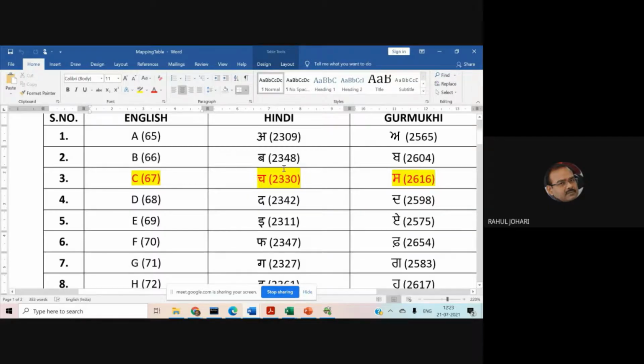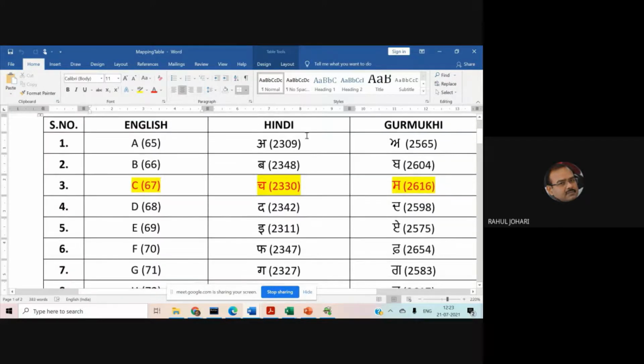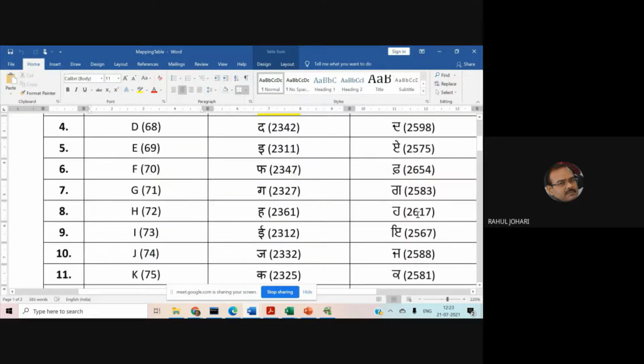And these are Unicode values. The ones written within the parenthesis are the Unicode values. So we went to unicode.org, where the Unicode values are already present, because we don't have ASCII values for it. So we took the help of the Unicode values. Then if you look at the last column, we have Gurmukhi characters. Again, we did the mapping character by character, and in the parenthesis, we have the Unicode values for each and every character of the Gurmukhi script.